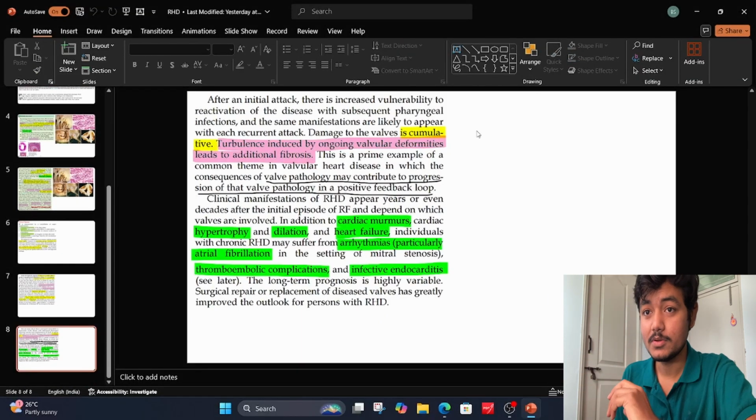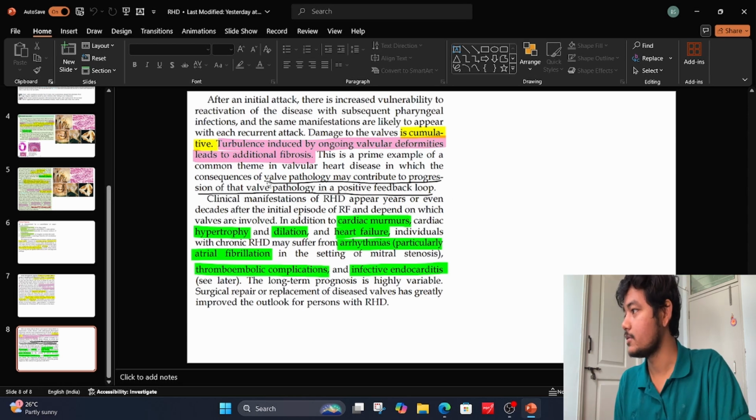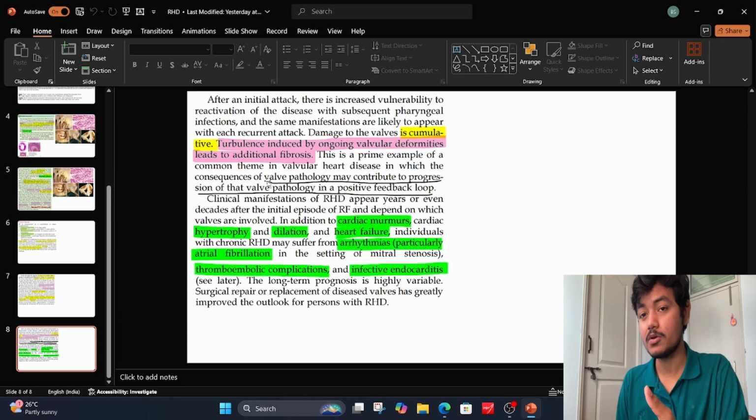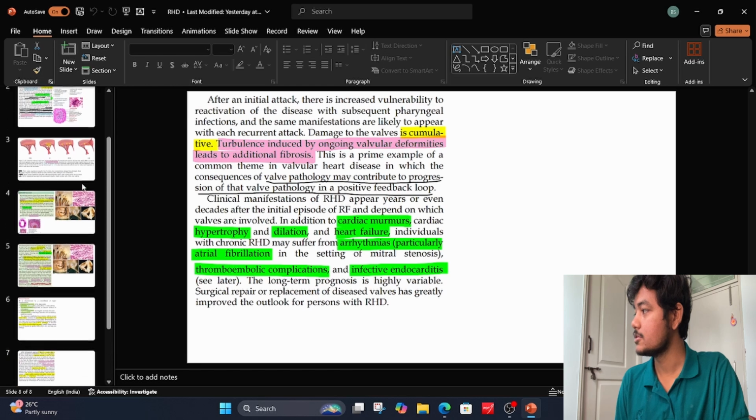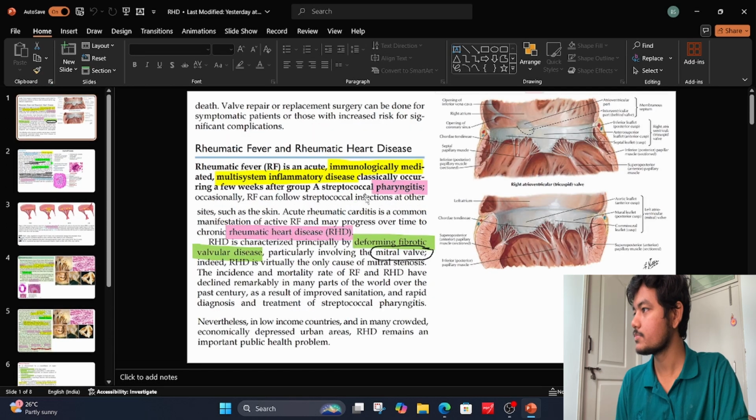So yeah, that was the topic, and next we will be discussing the microbiological aspect of this, group A streptococcus. So that's all.